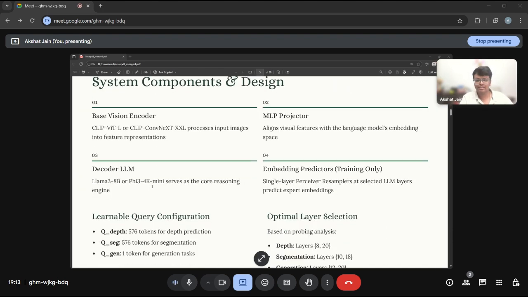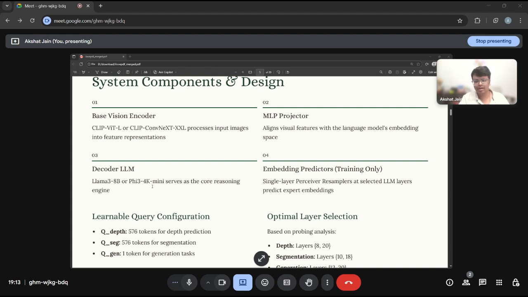What are the system components and design? First is the base vision encoder. We use either CLIP ViT-Large or CLIP ConvNeXt-XLarge, which processes the input image into a feature representation. Second is the MLP projector, which aligns these visual features with the language model embedding space.